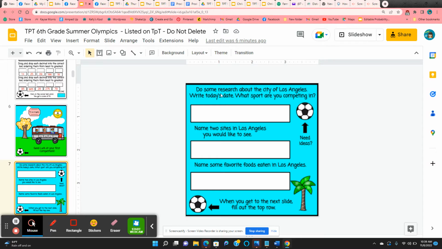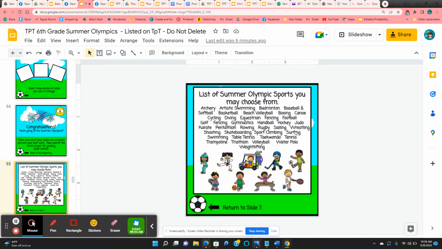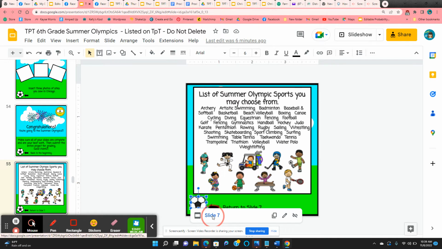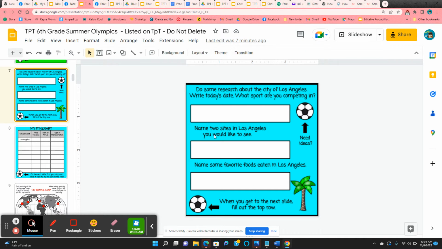They're going to do some research, write today's date and the event they're competing in. So a list of events, if they want ideas, they just click on this soccer ball. And here's a list of all the summer Olympic events. So they can pick from this list. When they've decided, they can go back. They want to name 2 sites they'd like to see in Los Angeles and some favorite foods that you might eat in Los Angeles.